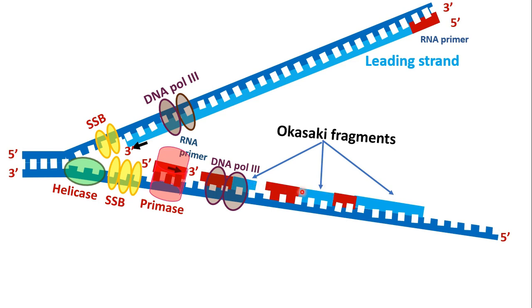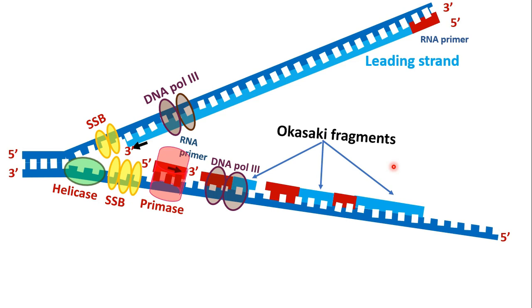This is discontinuous, this is continuous. This is towards the fork, this is away from the fork. So it is bidirectional. The question can be asked as a viva question: why is DNA synthesis semi-discontinuous and bidirectional?